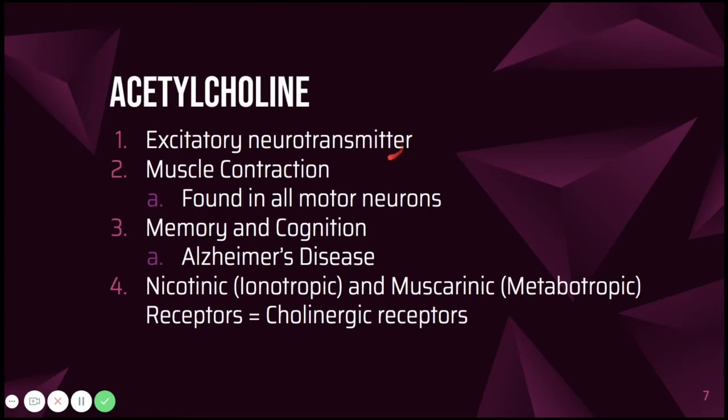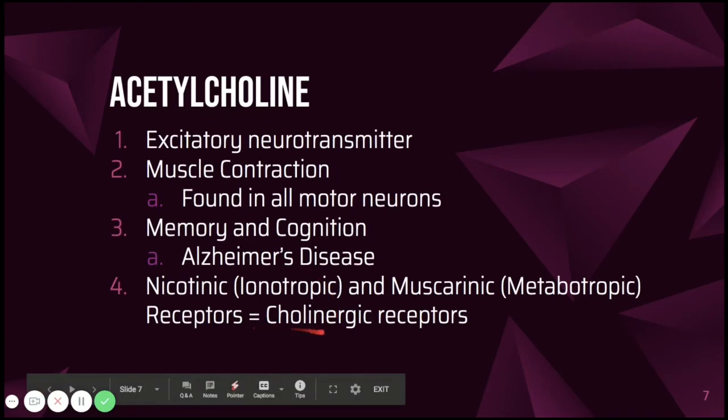Acetylcholine is an excitatory neurotransmitter involved in muscle contraction, memory, and cognition. Acetylcholine is commonly deficient in patients with Alzheimer's disease, which makes sense considering that we just mentioned it plays a role in memory. Acetylcholine has two main classifications of receptors: nicotinic, which are ionotropic, and another classification that are metabotropic that we won't discuss in this presentation. And all of these receptors are called cholinergic receptors, which just means that they're receiving acetylcholine.